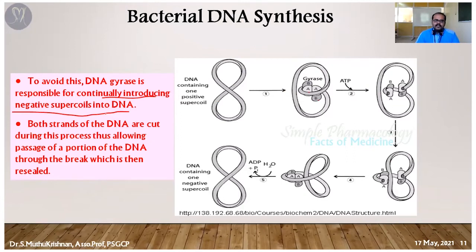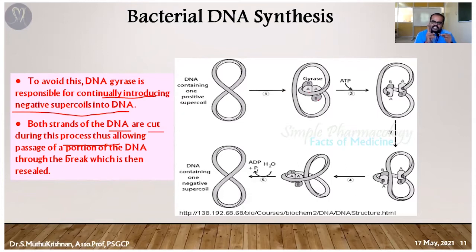In the same manner, the DNA gyrase may produce negative supercoiling to avoid the overwinding that disturbs the DNA replication process. Both strands of DNA are cut during the process, and the portion of DNA is going to break and reseal. Here, during overwinding, the DNA gyrase is going to bind with the DNA chain.